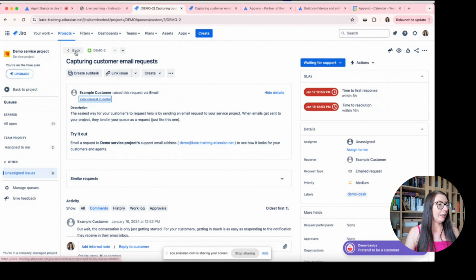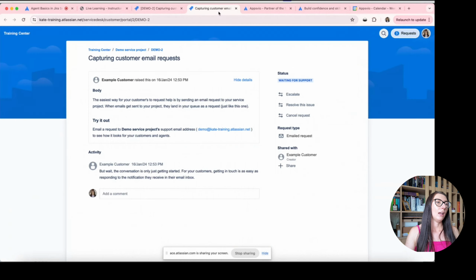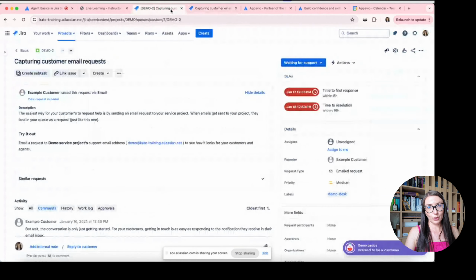So in this view, we have some sections. Some of them are available to your customers as well, of course, from this request view. Some of them are available only for agents. So here we have our main section in which we have all the information which was provided by your customer.